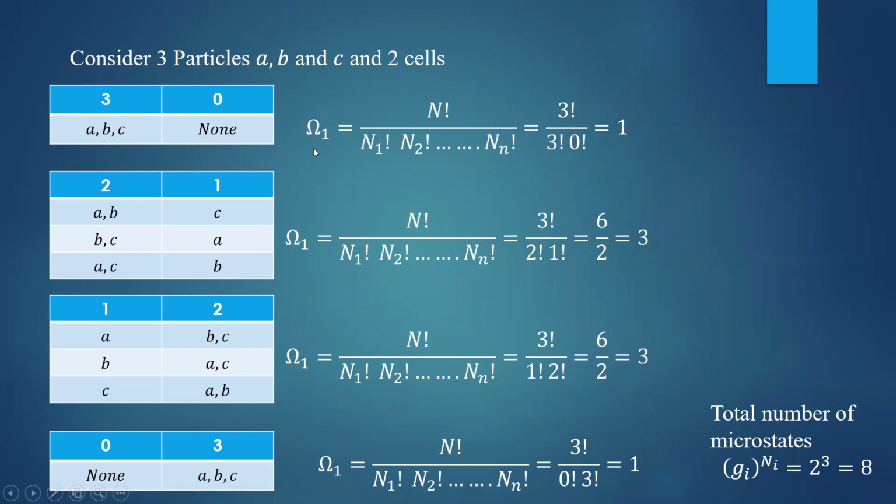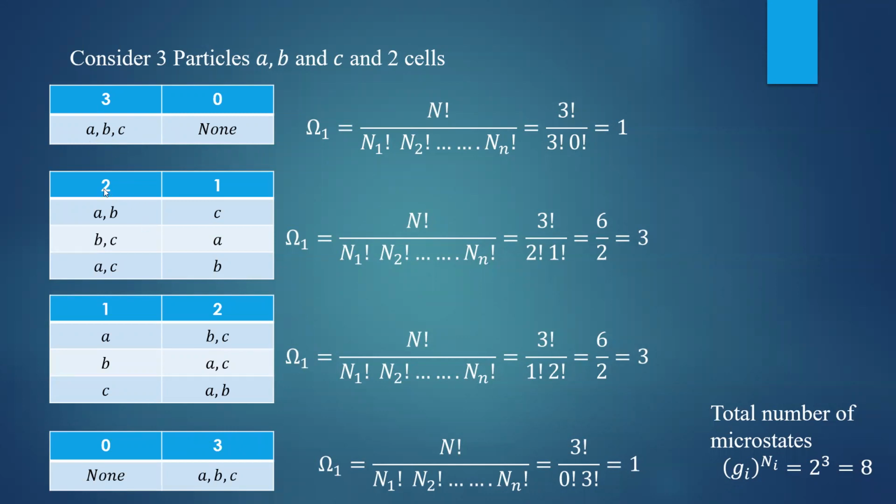According to the formula, what is the number of different possibilities? Omega 1 equals N factorial by n1 factorial into n2 factorial, like that. N factorial will be 3 factorial, n1 factorial is 3 factorial, and n2, the number of particles in the second cell, is 0, so 0 factorial, which is basically 1. So 3 factorial by 3 factorial cancels. You will get only one way. Only one way is possible, A, B, C, like that.